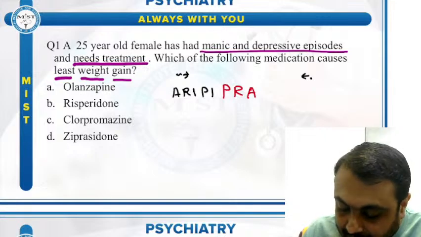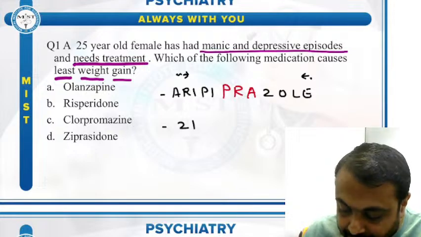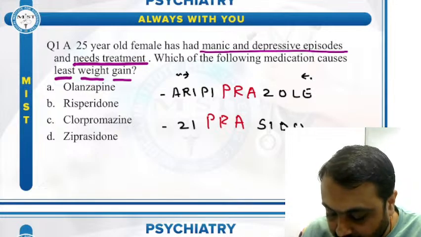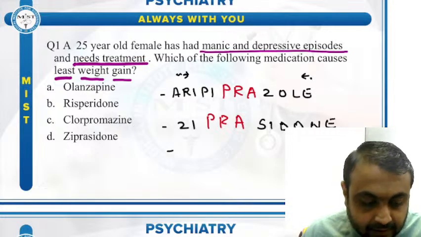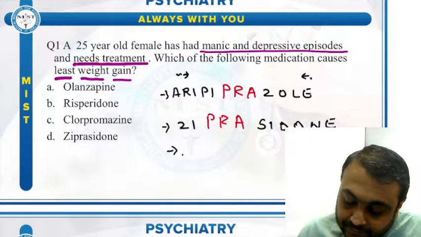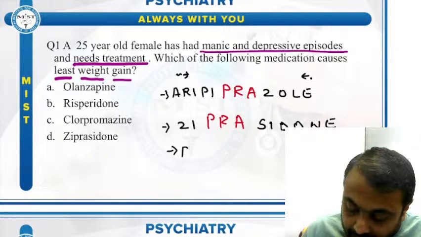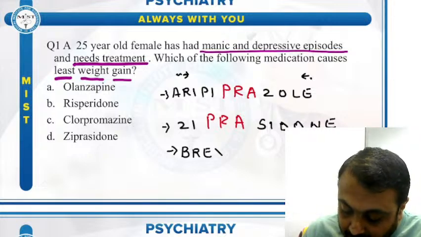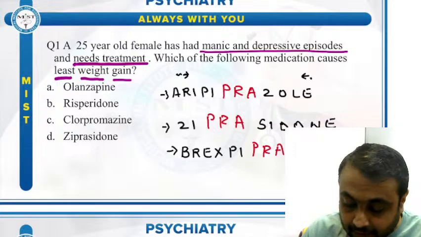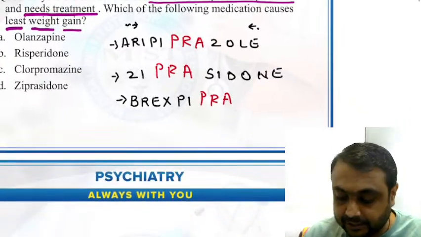First is aripiprazole. Next is ziprasidone. Now at present we have four weight neutral antipsychotic drugs.